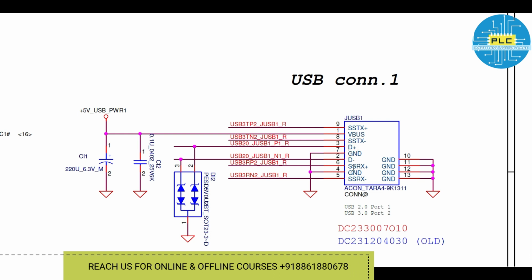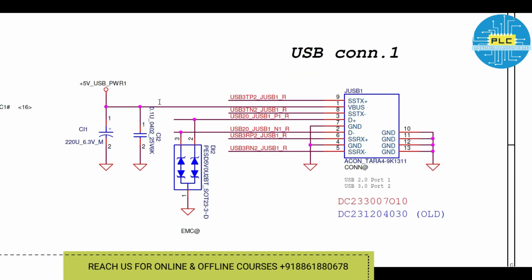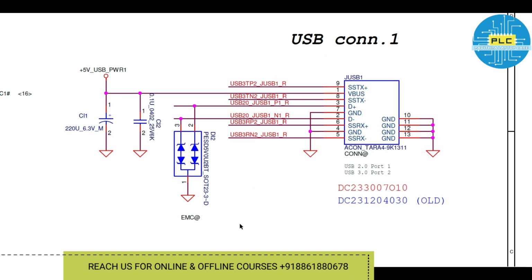D plus and D minus should be there. Only this portion you need to concentrate on. So practically we can check whether plus 5 volts is available or not, and whether this D plus and D minus is available or not. Okay, let's come to the practical section.